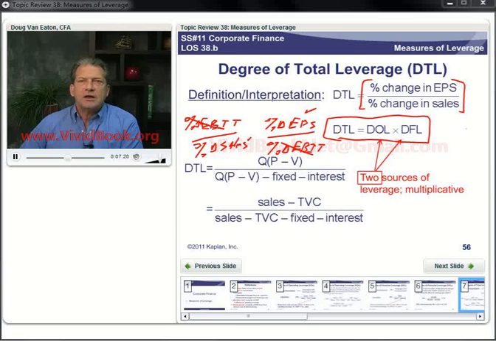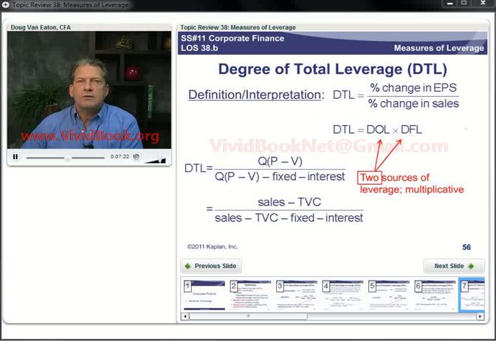So here's the calculation. Right here we've got operating income minus our fixed financing costs down there. Same numerator as we had for the degree of operating leverage, and we could also write it like this, which is the same thing. So let's look at that calculation now.